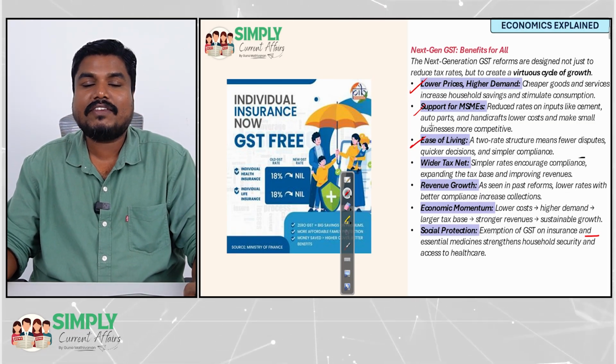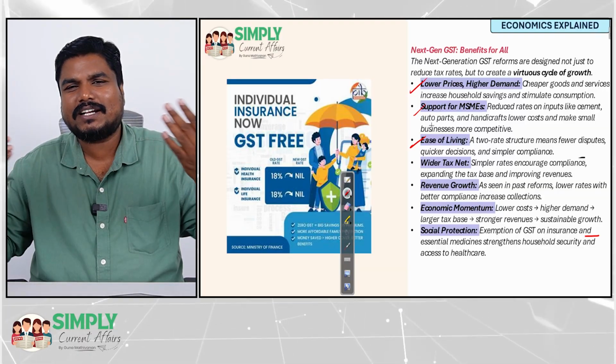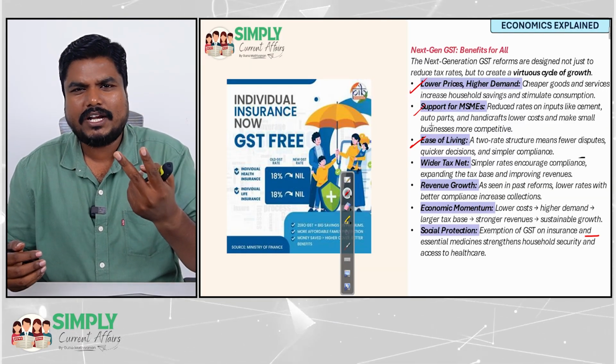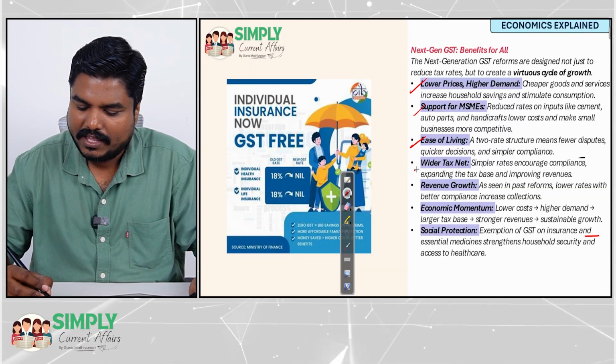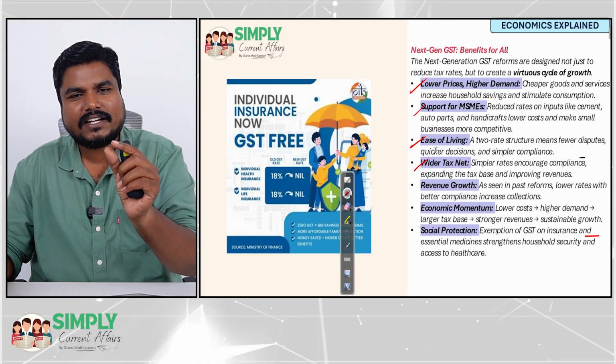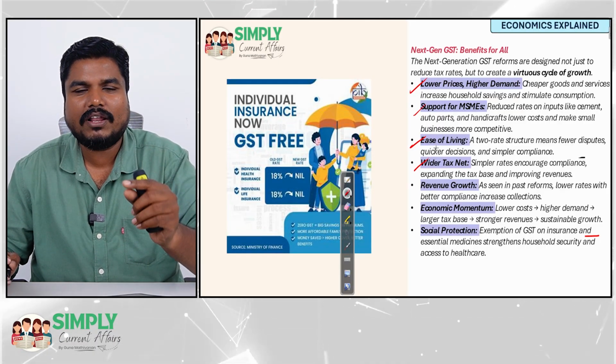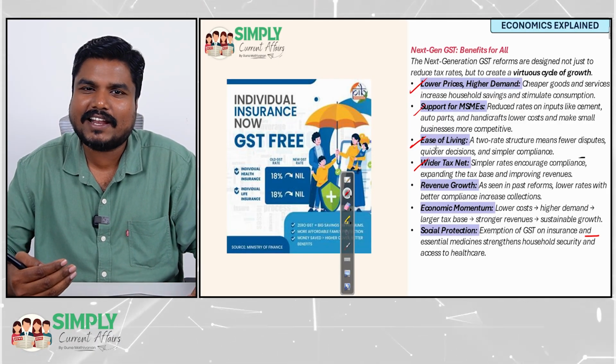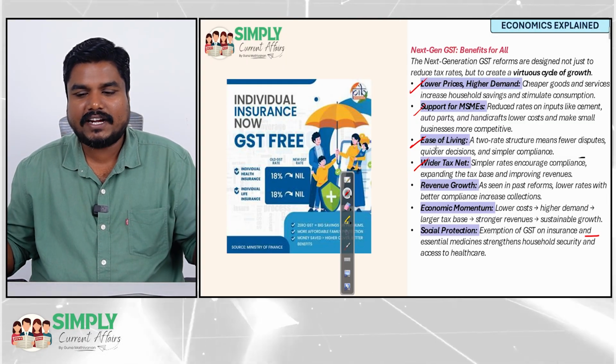Then ease of living, only 2 tax rates. Multiple tax rates means it's very complex. Only 2 tax rates, easy, ease of living. Wider tax net, simpler tax rates. When the tax rate is small, a lot of people will come forward to pay taxes. So the tax base will widen.